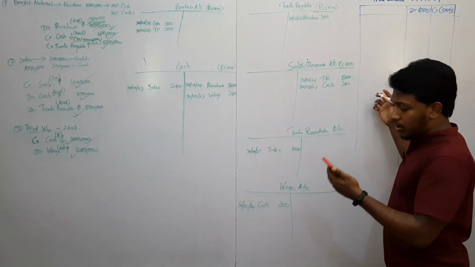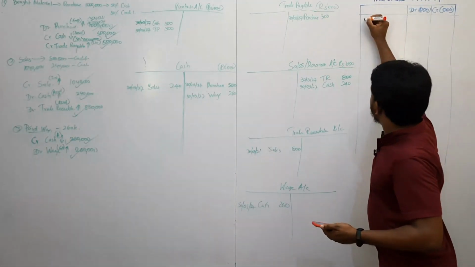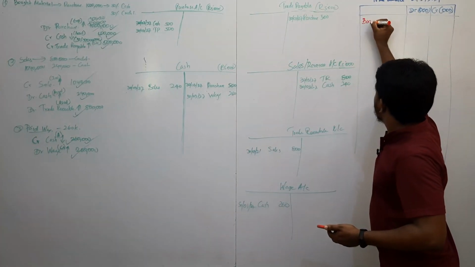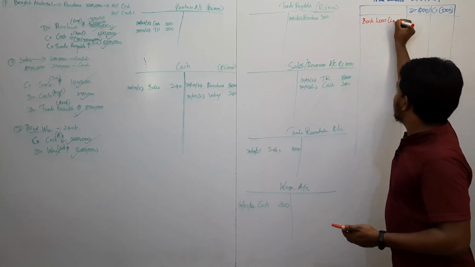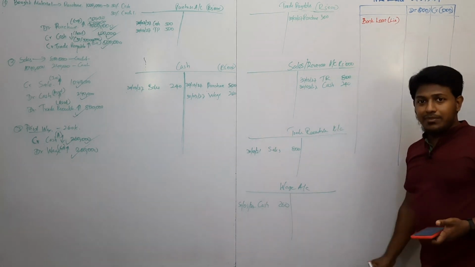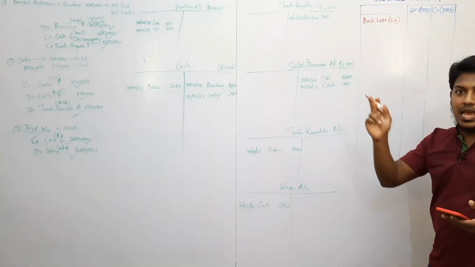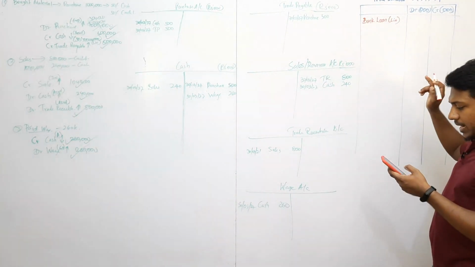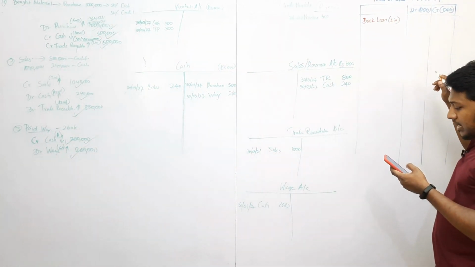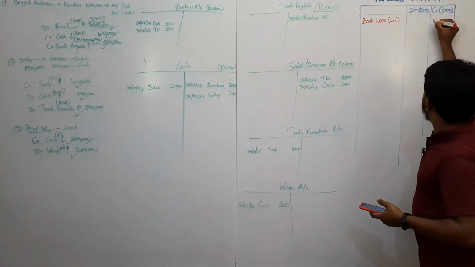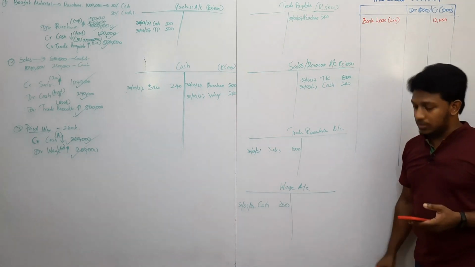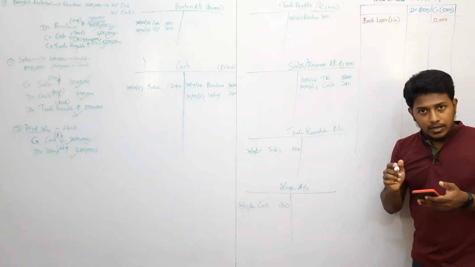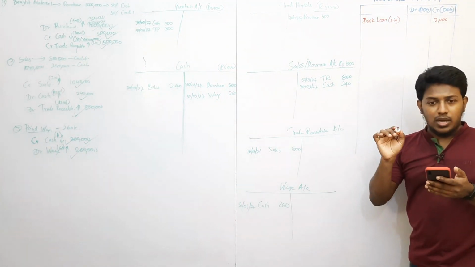So take the bank loan, same amount. Bank loan. So bank loan is a liability, right? If you want, just put in a bracket liability. So liability is credit side. So the bank loan of 12,000 is a liability. So debit credit side 12,000. This is how your brain should work. Now bank loan done, so put a tick on your paper.